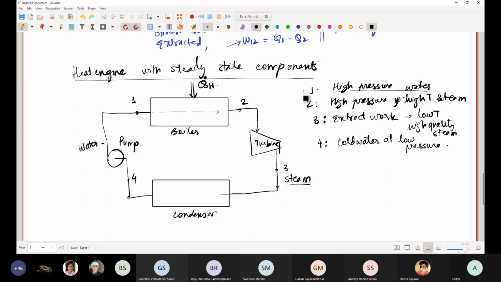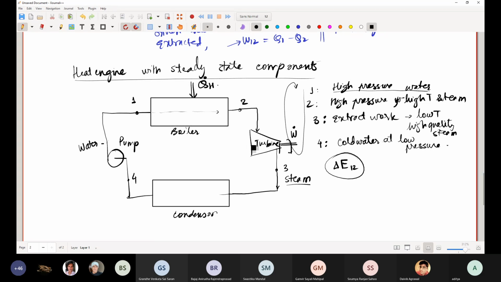So at 1, you again have high pressure water. Through 1, 2, 3, 4 back to 1, you are essentially having no change in state of the water. You are again taking water back to state 1. And this turbine is creating a certain amount of shaft work. The work extracted is coming out as W dot.